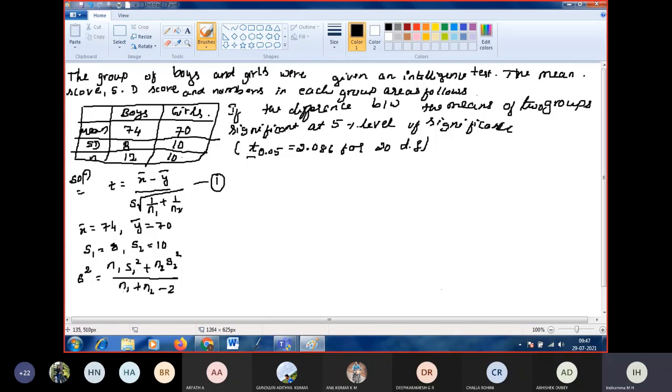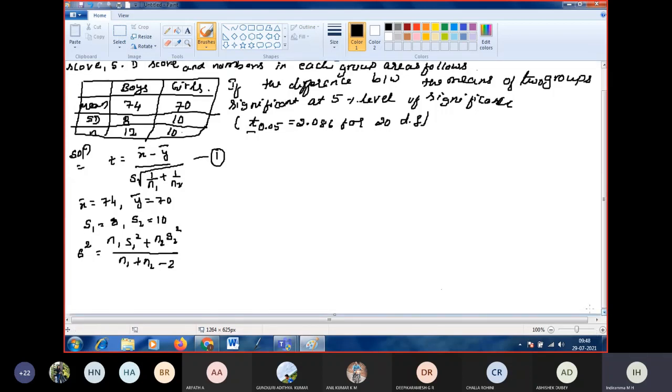This formula can be used if they are given s1 and s2. If s1 and s2 are not given, you can use the formula for s square that I used in the previous problem. Now substitute all the values in the right hand side and calculate. What is n1 given? Take this as n1 and this as n2. Go and substitute the values.